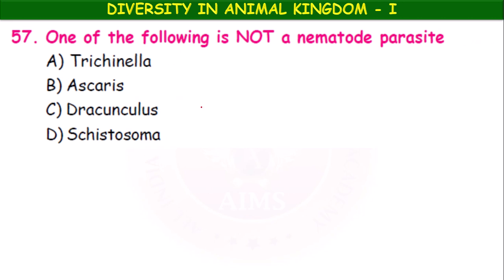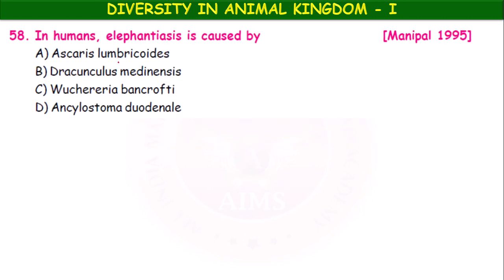One of the following is not a nematode parasite: Trichinella, Ascaris, Dracunculus, Schistosoma. Which is not a nematode parasite? Okay, it is Schistosoma. Next, in humans, elephantiasis is caused by Ascaris lumbricoides, Dracunculus medinensis, Wuchereria bancrofti, Ankylostoma duodenale. Elephantiasis means filarial worm. The filarial worm name is Wuchereria bancrofti.